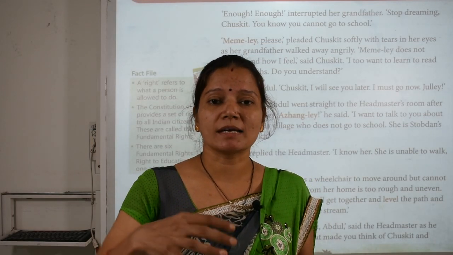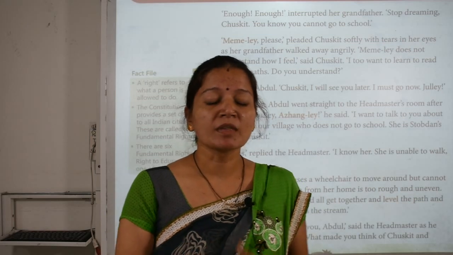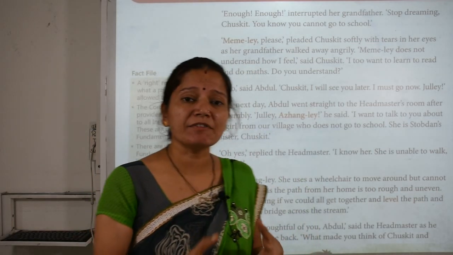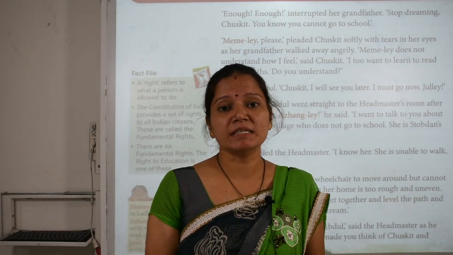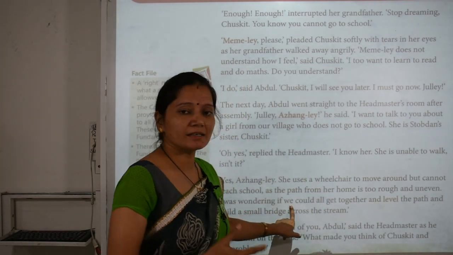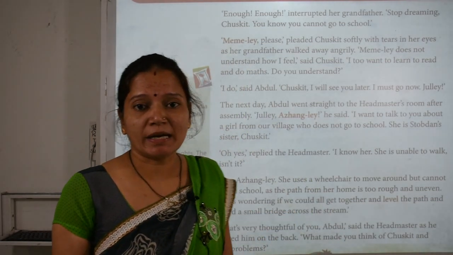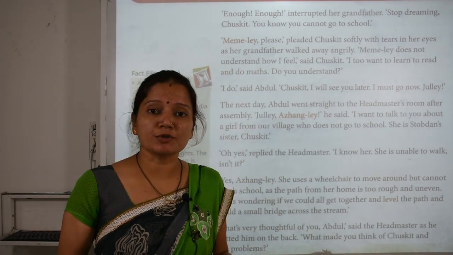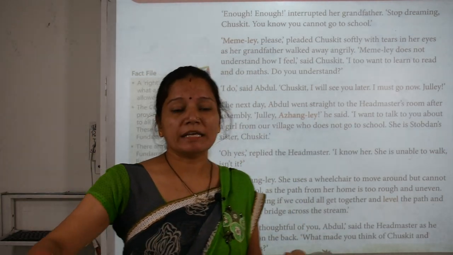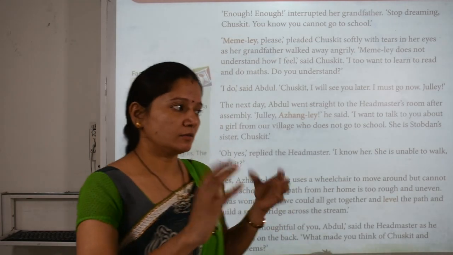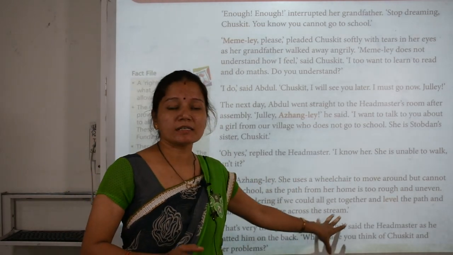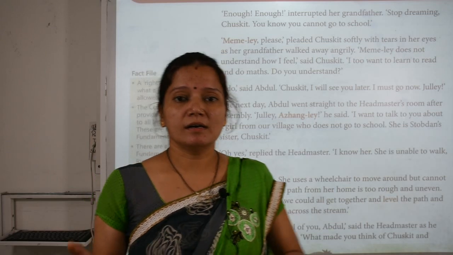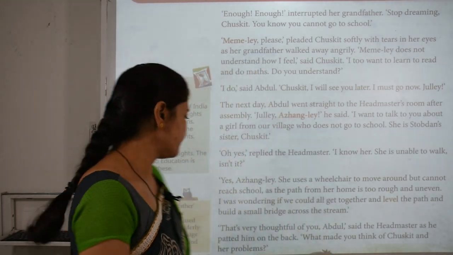Pebbly means there are a lot of stones on that road. So he gave his idea that if we all, the staff, management and students, work together and make the road even and build a small bridge across the stream, Chaskit will be able to come to school.